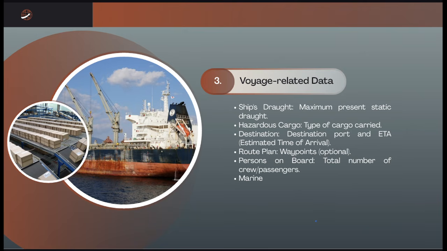Message 5 is the combined Class A static and voyage data. And then message 24 is static data for the Class B vessel. All of these message types are defined by the ITU, or the International Telecommunication Union.